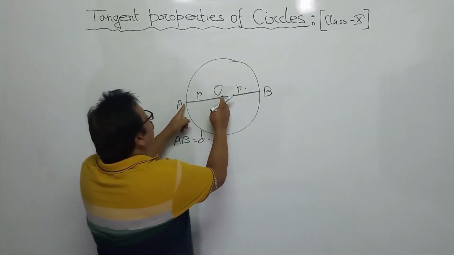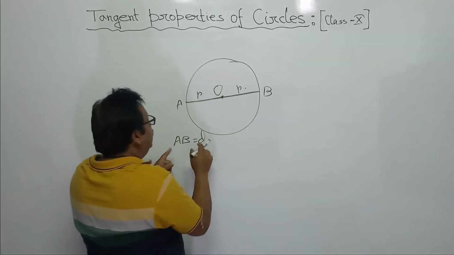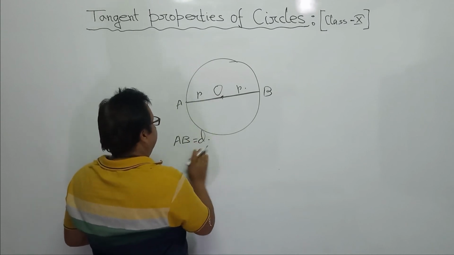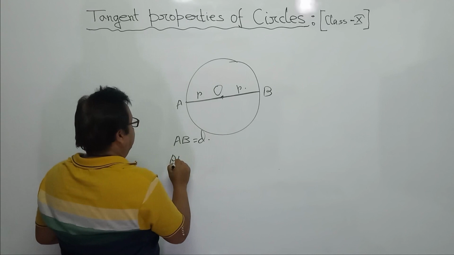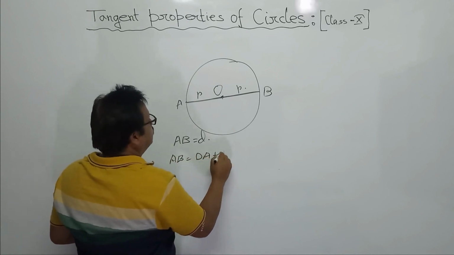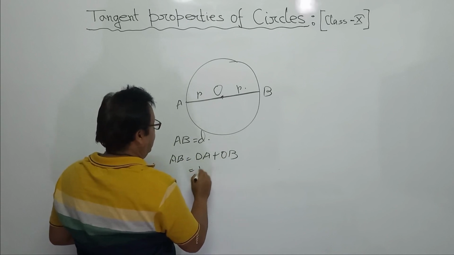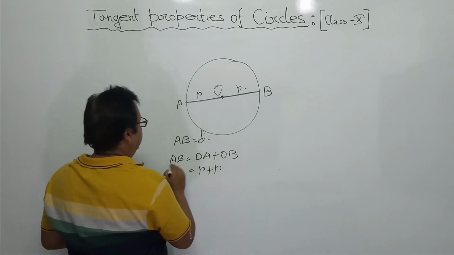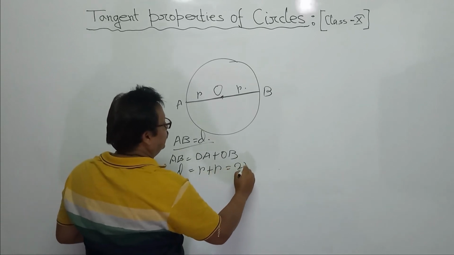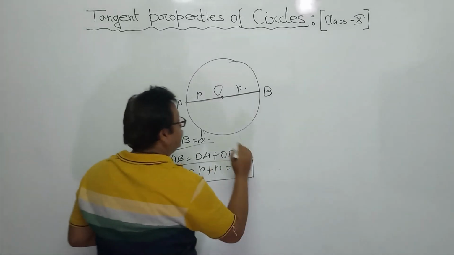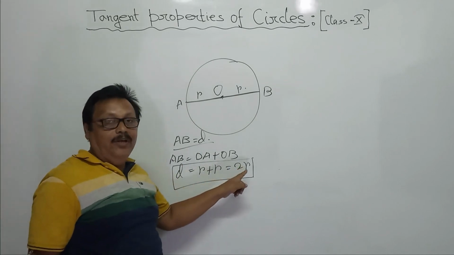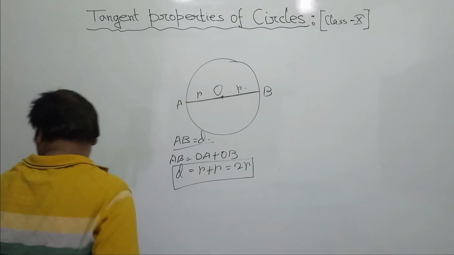So AB equals OA plus OB, that is R plus R. And AB is D, so D is equal to 2R. This is the relation between diameter and radius. D is equal to 2R. Very important relation.